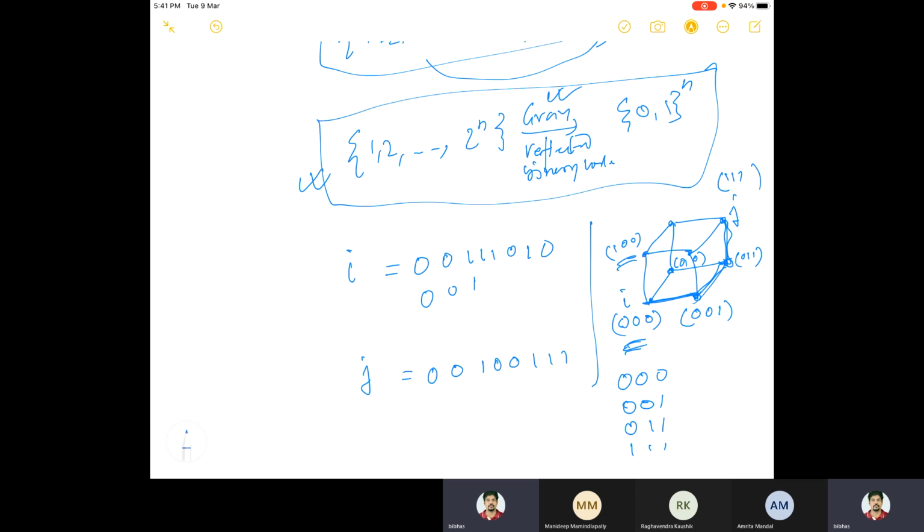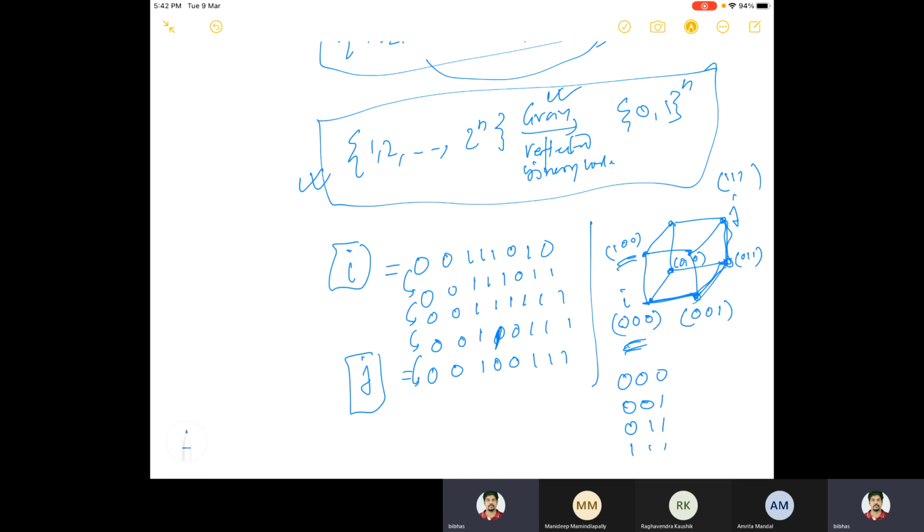So I go through the intermediate steps, here to here, here to here, and in each step there is only one change of a digit. That I can always do.